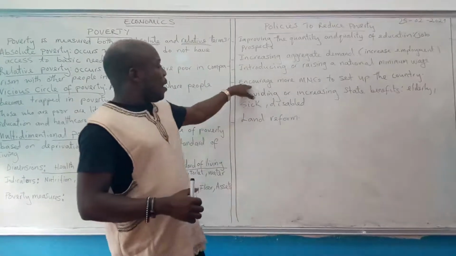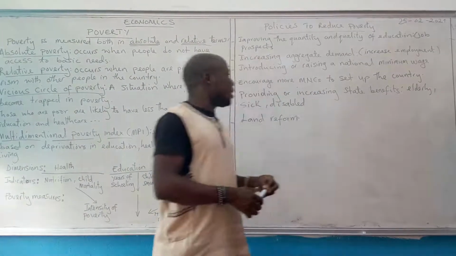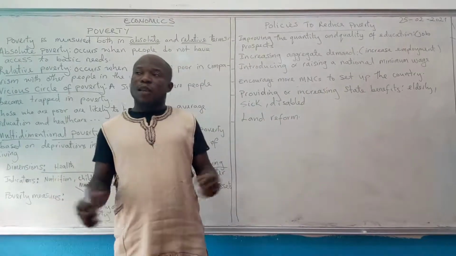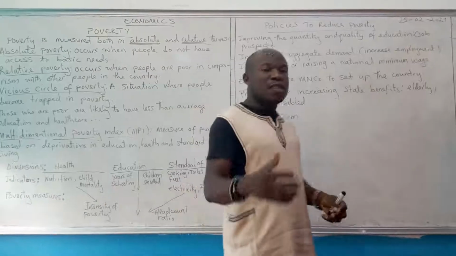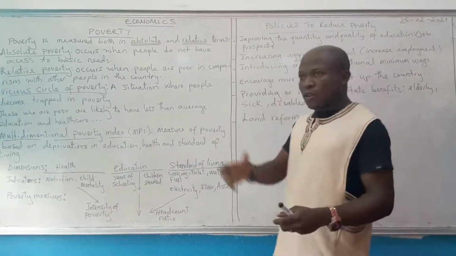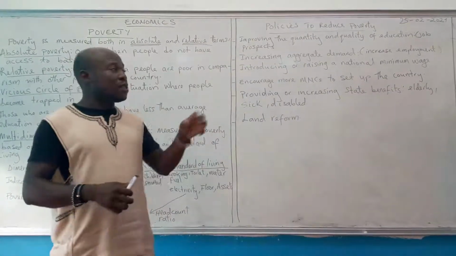Then encourage more multinational companies, MNCs, to set up in the country. You know, multinational companies are companies like Total, Noble Energy, Marathon, that have businesses and branches in different countries.